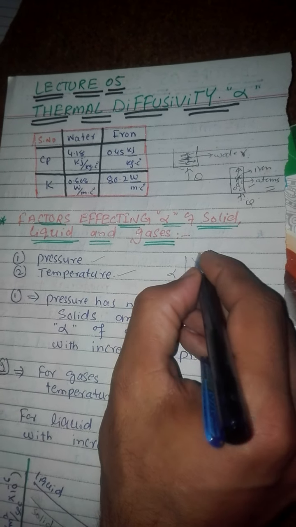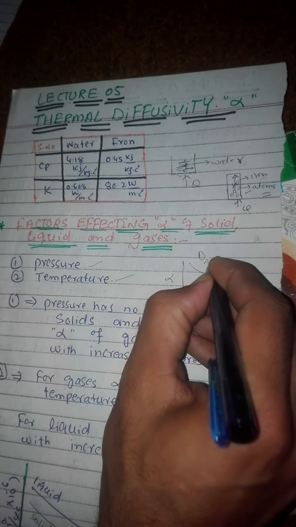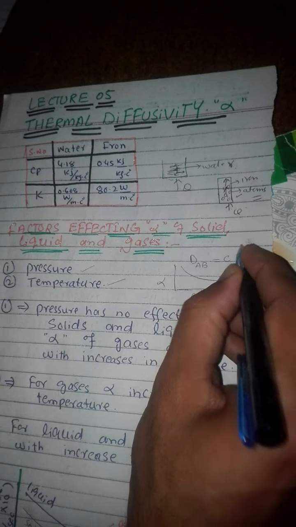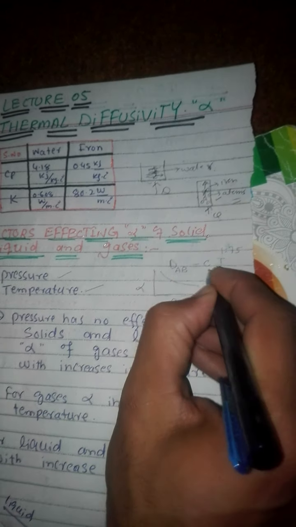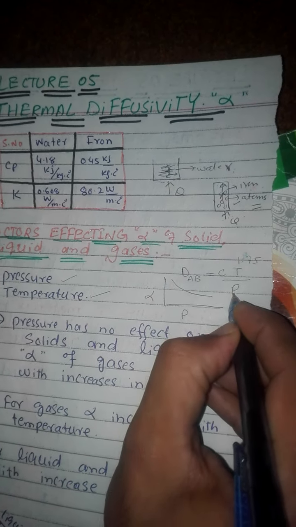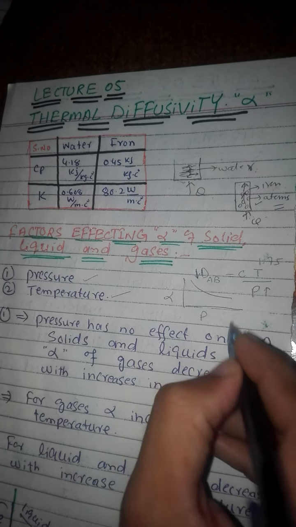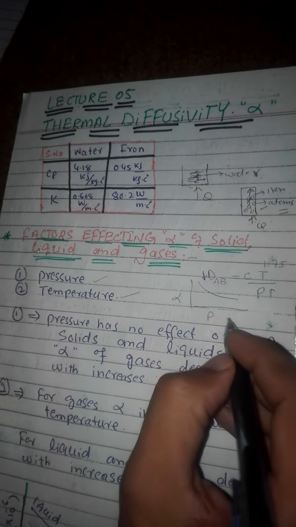This is because when we increase the pressure on gases, its mass diffusivity decreases. Let us consider the mass diffusivity is DAB, which is some constant, and temperature to the power 1.75 divided by pressure. Now from this relation, if we increase the pressure, the mass diffusivity for gases decreases. As mass diffusivity for gases decreases, its thermal diffusivity also decreases.